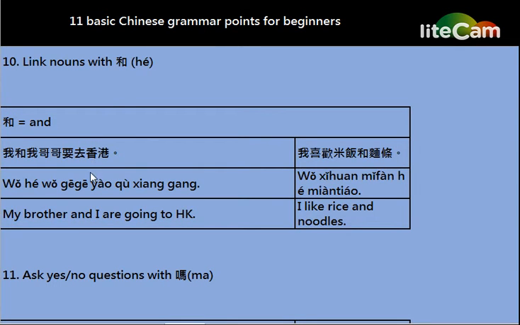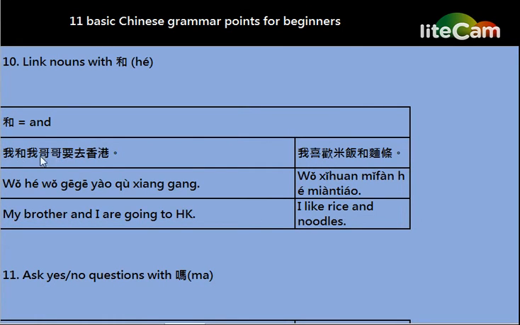Here is the example. 我和我哥哥要去香港. The word 我 means I, and 我哥哥 means my brother. The word 和 is used to link the nouns 我 and 我哥哥.